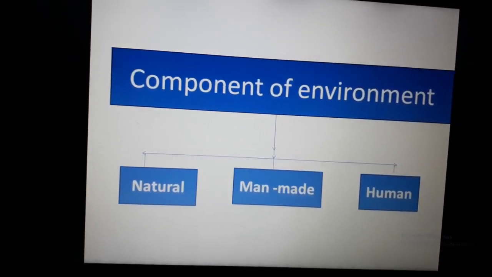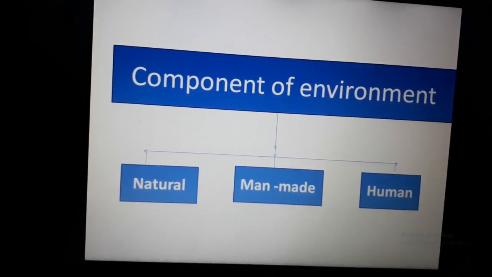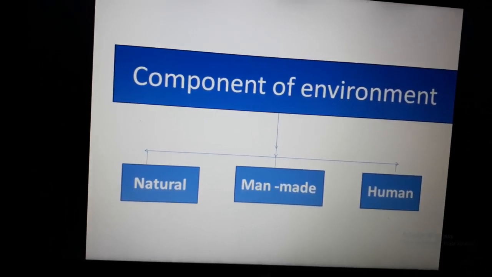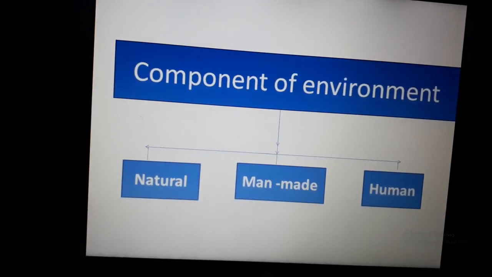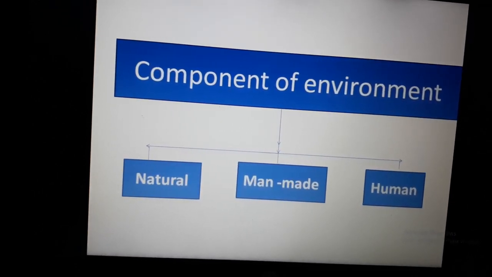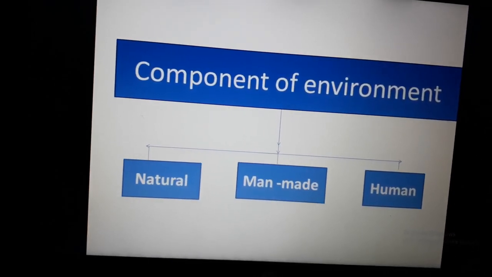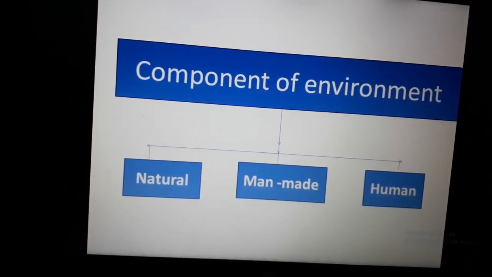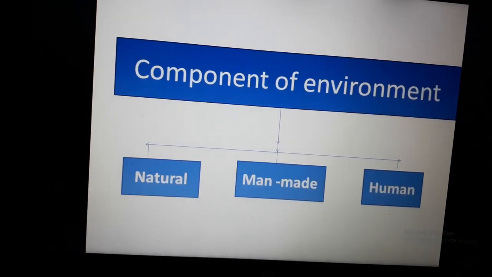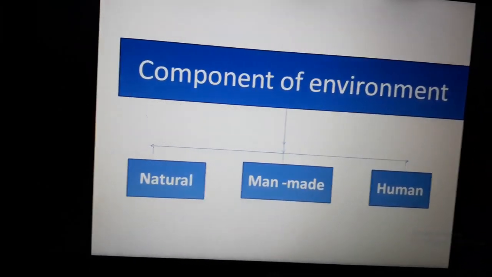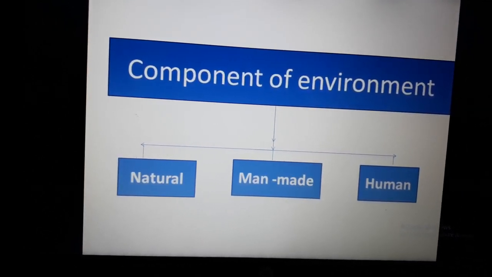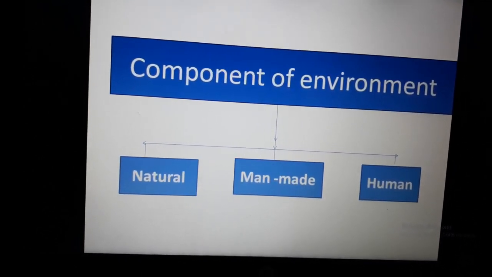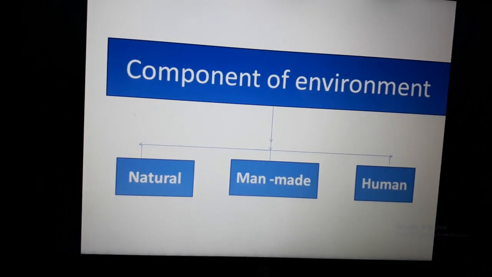The next thing is components of environment. There are three components: natural, man-made, and human. Natural refers to natural things like air, water, land. Man-made environment refers to the things that are made by human beings. Human environment means the humans themselves. These are the three components of environment. So let's discuss them one by one.